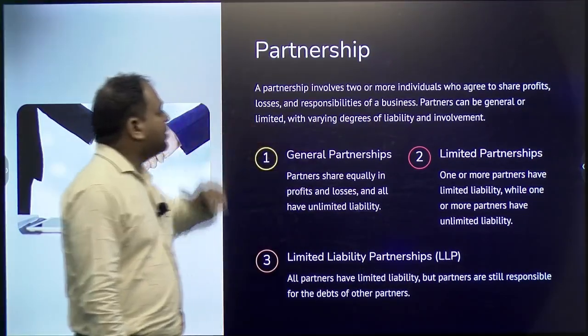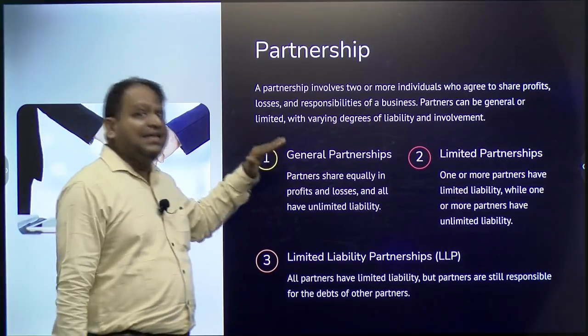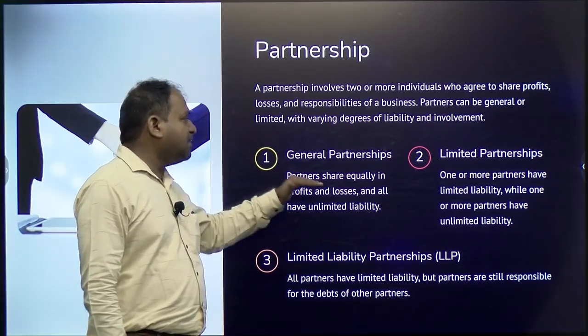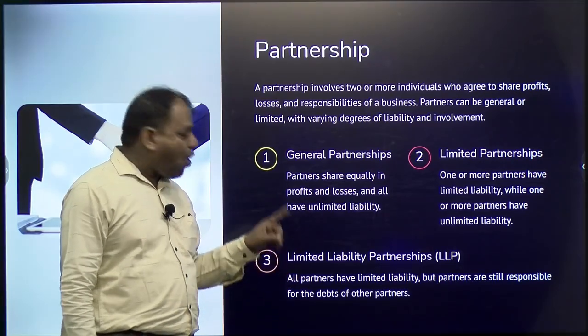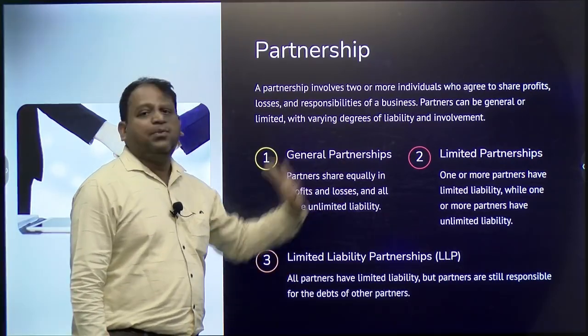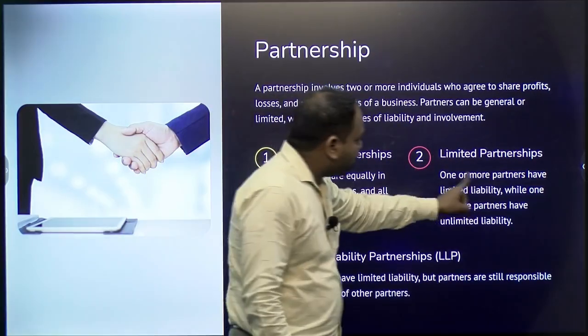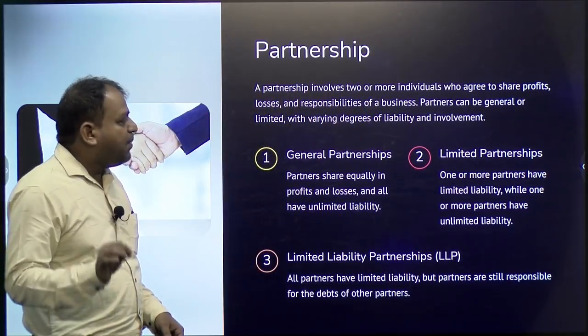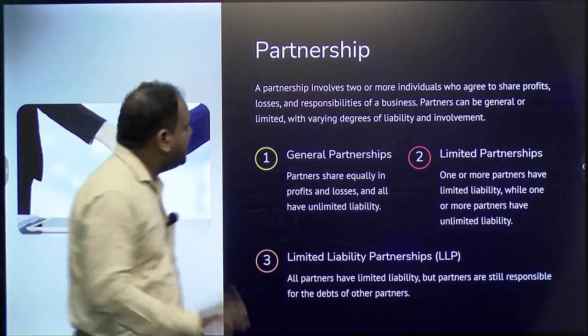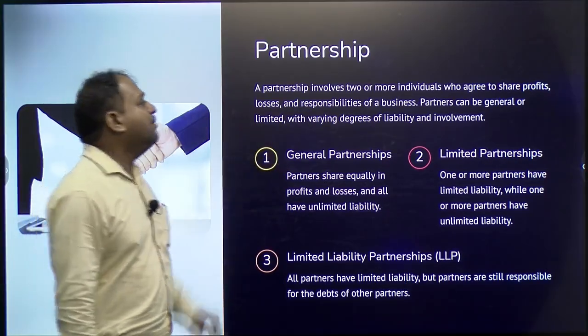Then the general partnership: partners share equally in profits and losses and all have unlimited liability, right. In a limited partnership, one or more partners have limited liability, while one or more partners have unlimited liability. This is in toto about the partnership.